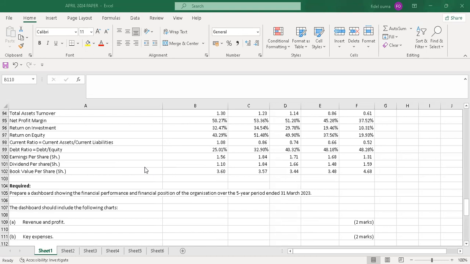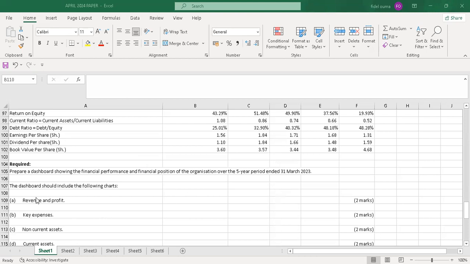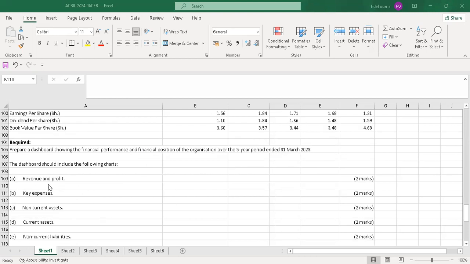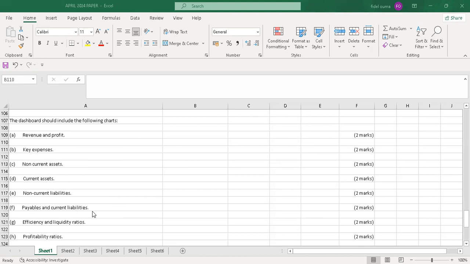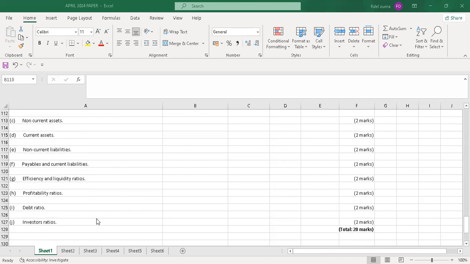So the required: prepare a dashboard showing the financial performance and financial position of the organization over the 5-year period ended 31st March 2023. The dashboard should include the following charts: revenue and profit, key expenses, non-current assets, current assets, non-current liabilities, payables and current liabilities, efficiency and liquidity ratios, profitability ratios, debt ratio, investors ratios.